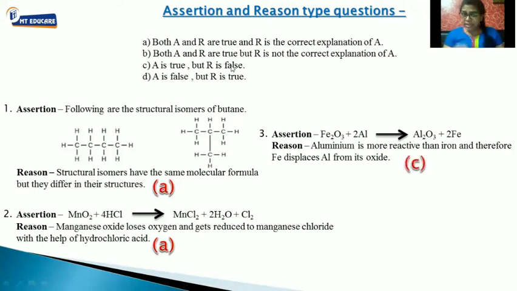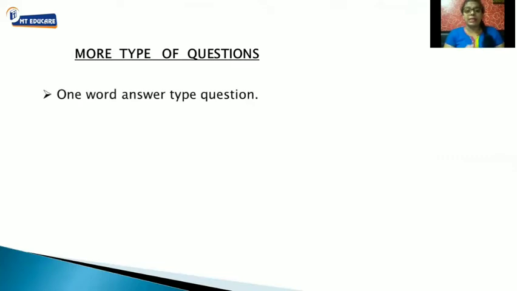Fine. So in this way, students, you have to answer assertion reason type questions. These type of questions are also asked in section A, that is 1 mark question. Okay, let's talk about the next thing, section A. In section A many more types of questions are asked. For example, one word answer type question, means they will ask you some question and you have to answer in one word. Also, structure of carbon compounds may be asked.